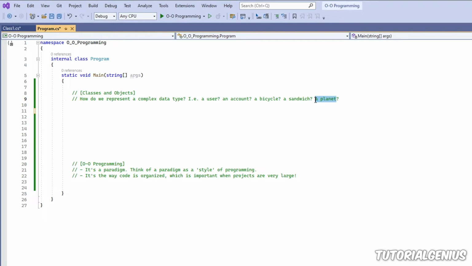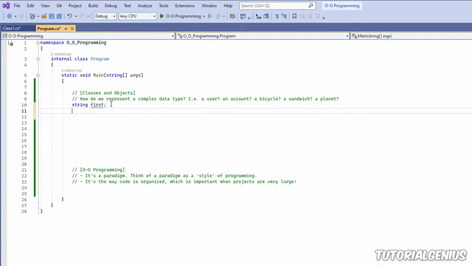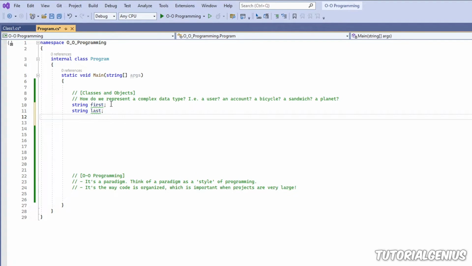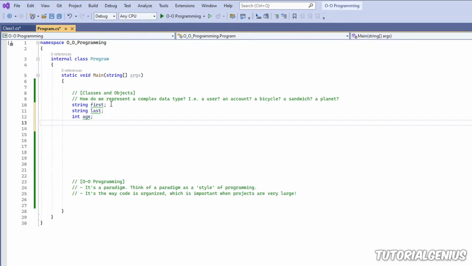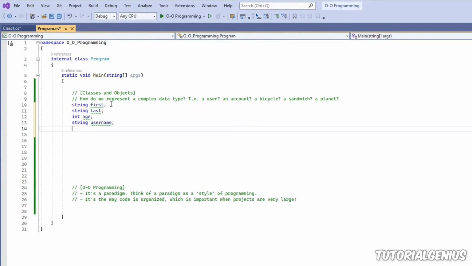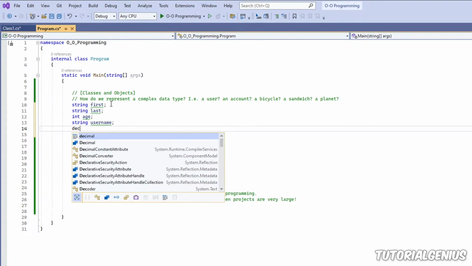Or even a whole planet like planet Earth or something like that. Well, so far with our procedural programming style, maybe to represent a user, we might have a string that might be the user's first name, and then another string for their last name, and then maybe an integer for their age, and then maybe a string for their username if they have a username. We could have maybe a decimal or a double for their height.